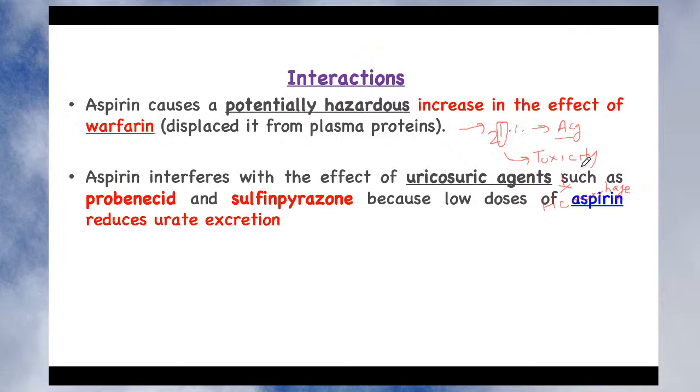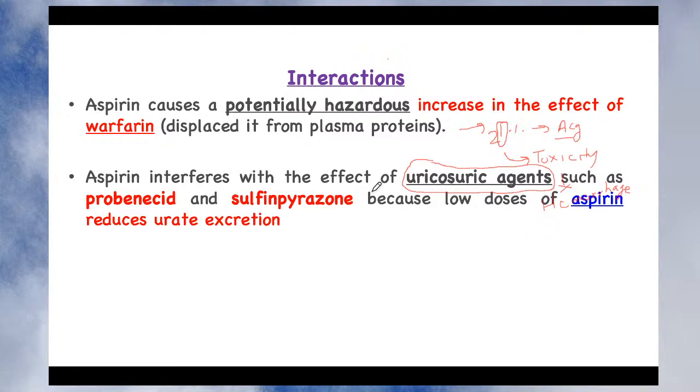In addition, one more drug interaction is there with aspirin. Aspirin interferes with the effect of uricosuric agents. Now what are the uricosuric agents? The uricosuric agents are agents which are given for the treatment of excessive levels of uric acid, right? And the disease due to excessive levels of uric acid is called gout, right? So in the treatment of gout, you give a uricosuric agent to enhance the excretion of excessive uric acid.